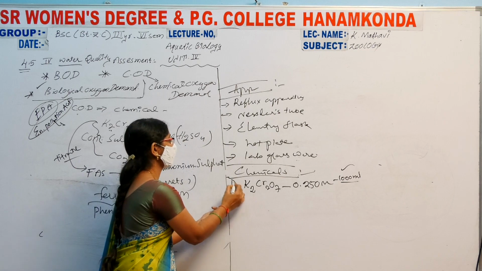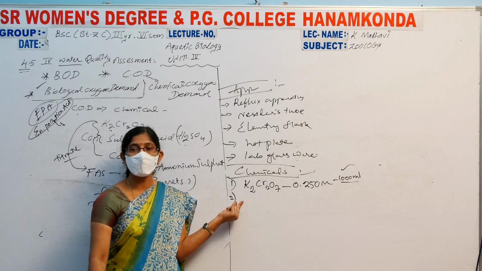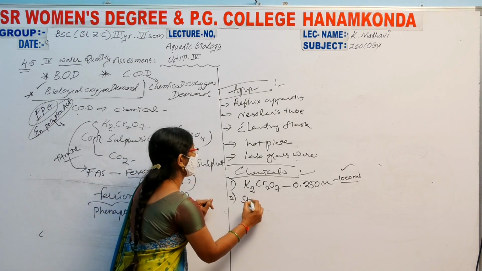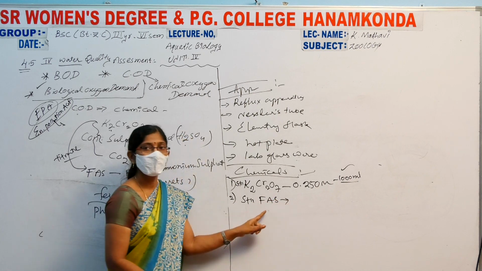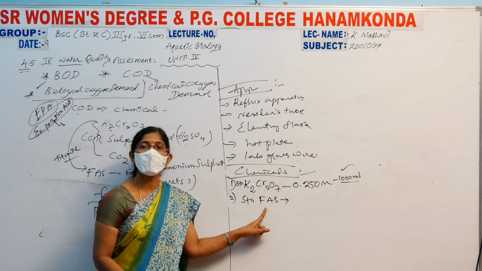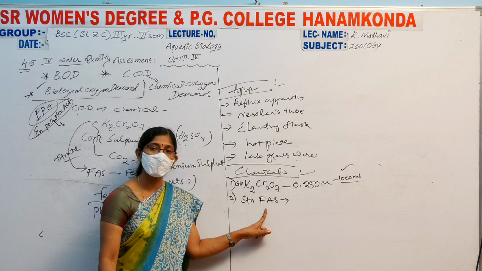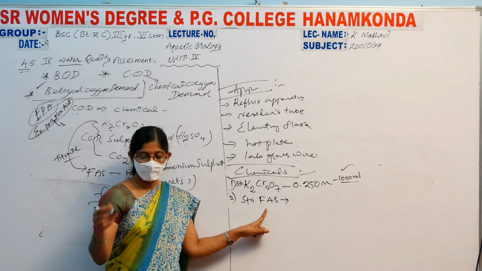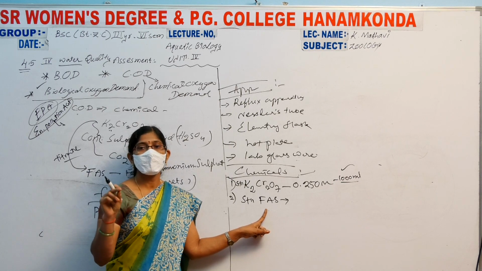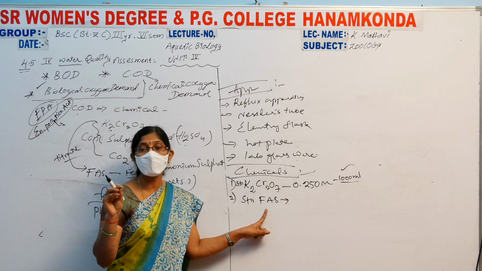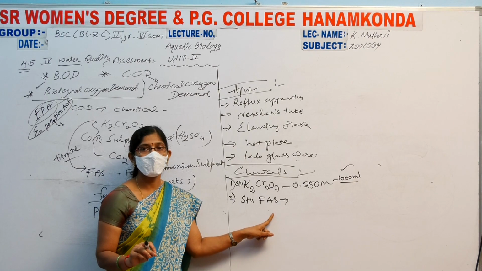The next important chemical is the standard ferrous ammonium sulfate. 98 grams of ferrous ammonium sulfate is dissolved in minimum distilled water, to which 20 ml of concentrated sulfuric acid is added.